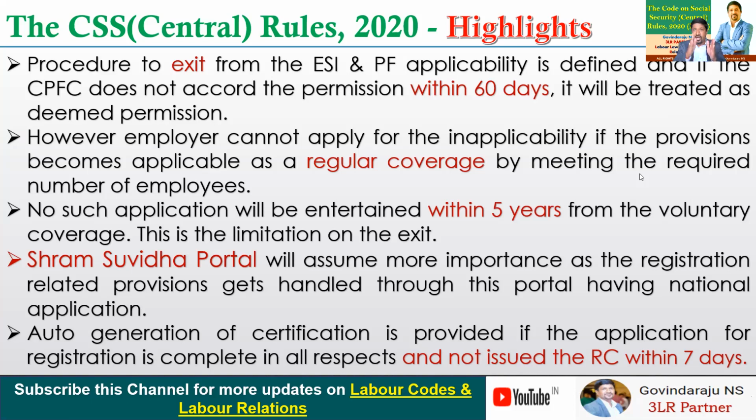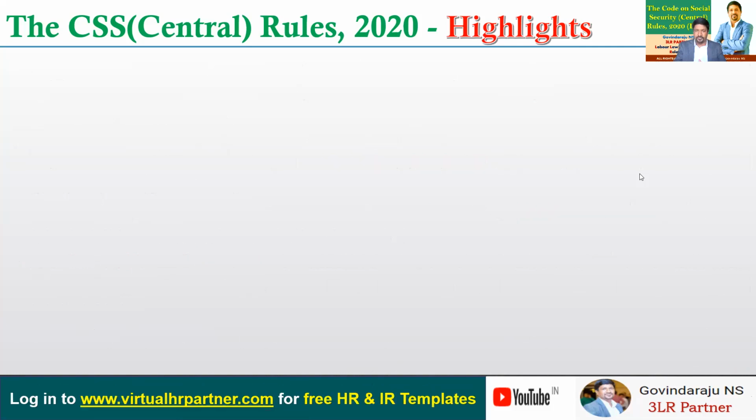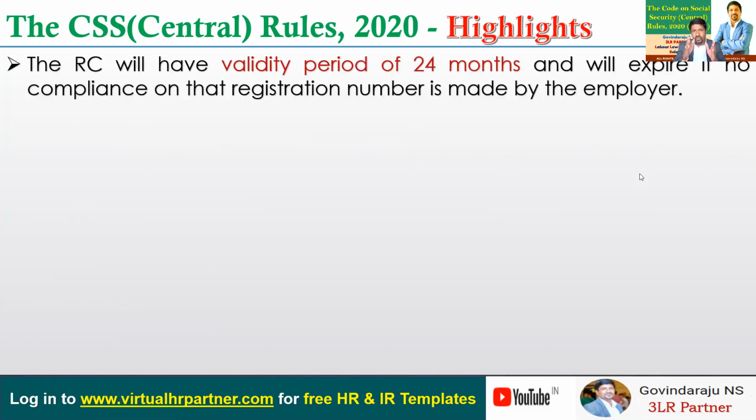So there will be an auto generation from this Shram Suvidha portal. And the RC also will have a validity period of 24 months, and this will expire if no compliance is made by that establishment.